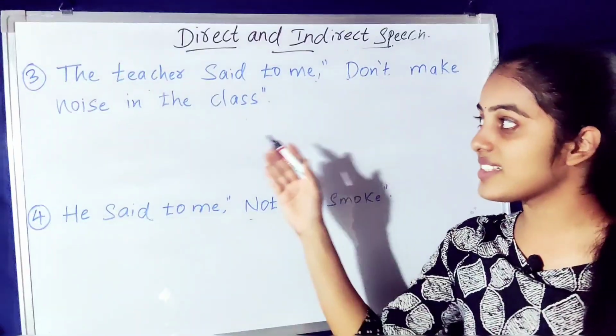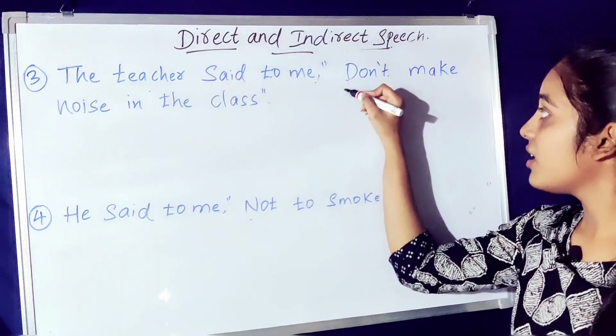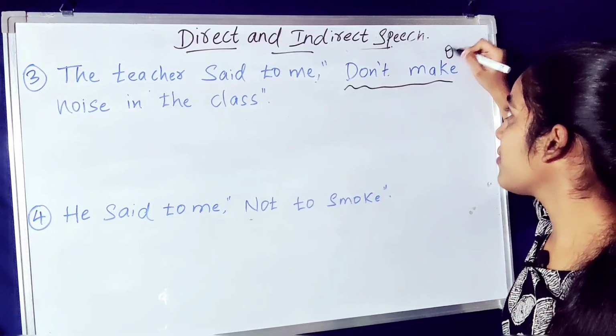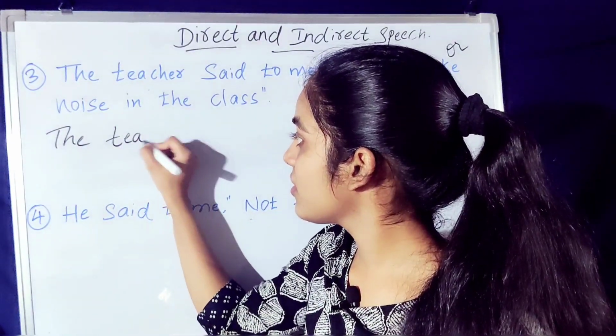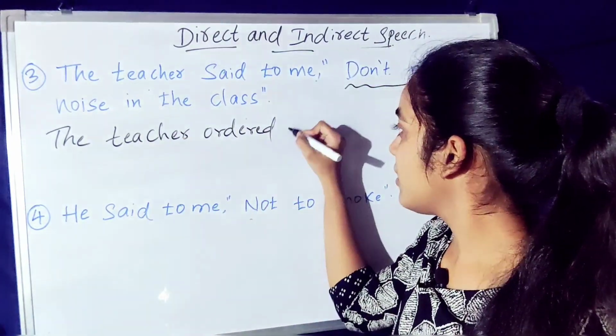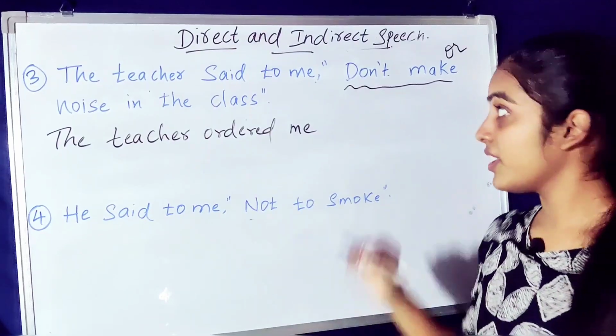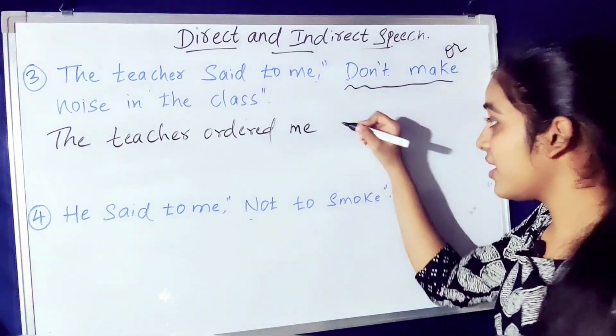Okay. The other example, the teacher said to me, "Don't make noise in the class." Here the reported speech is in the form of an order. Now we can write it as the teacher ordered me. Here don't is in negative form, so we should replace to with not to.